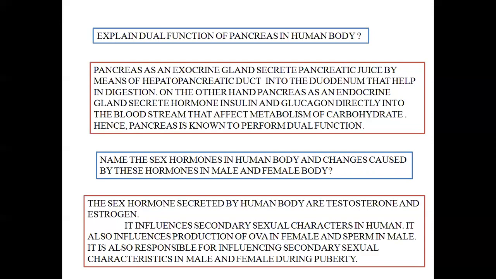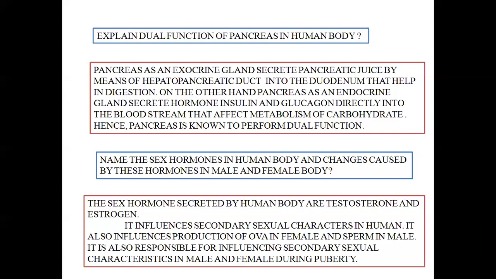Now, this pancreatic juice consists of many enzymes like pancreatic amylase, lipase, trypsin that mainly help in digestion of carbohydrate, fat, protein, respectively. That means it is mainly affecting digestion.